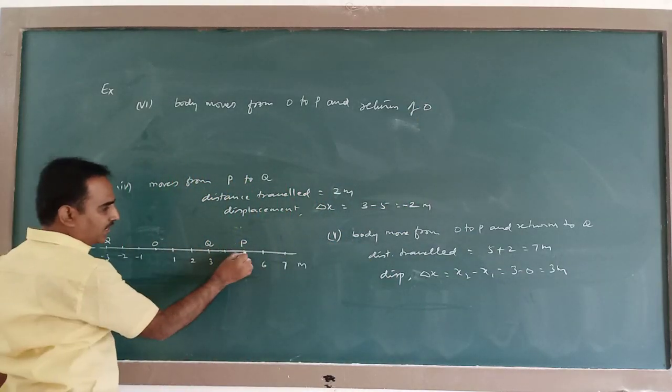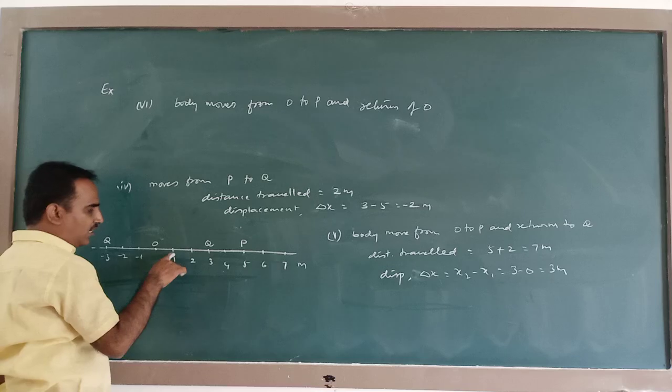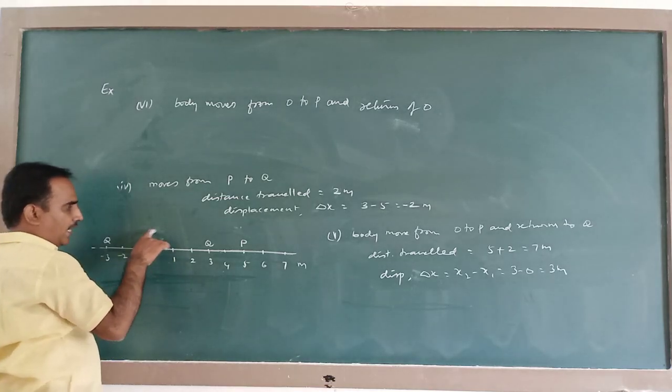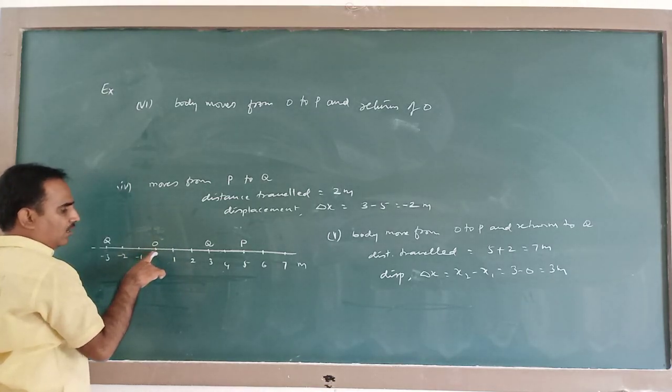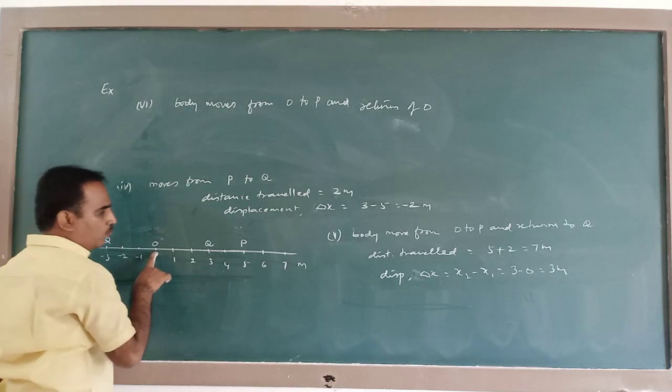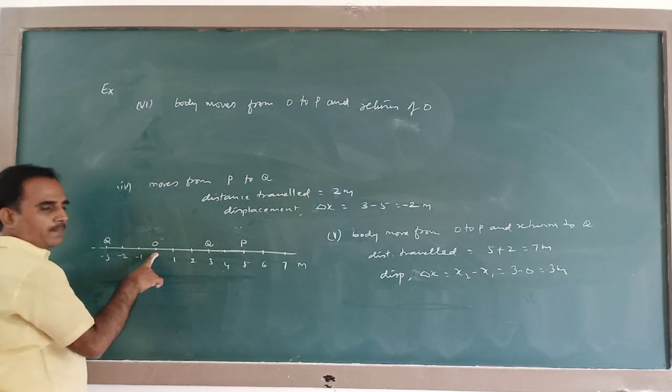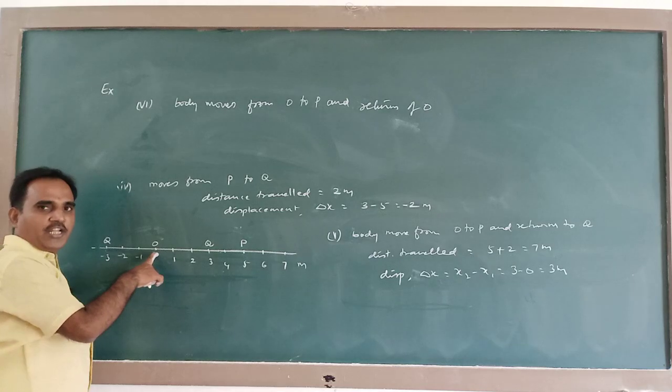Initially at T1 the body is here, and it moves up to here and returns to here. At T2 again the body is at the same position.